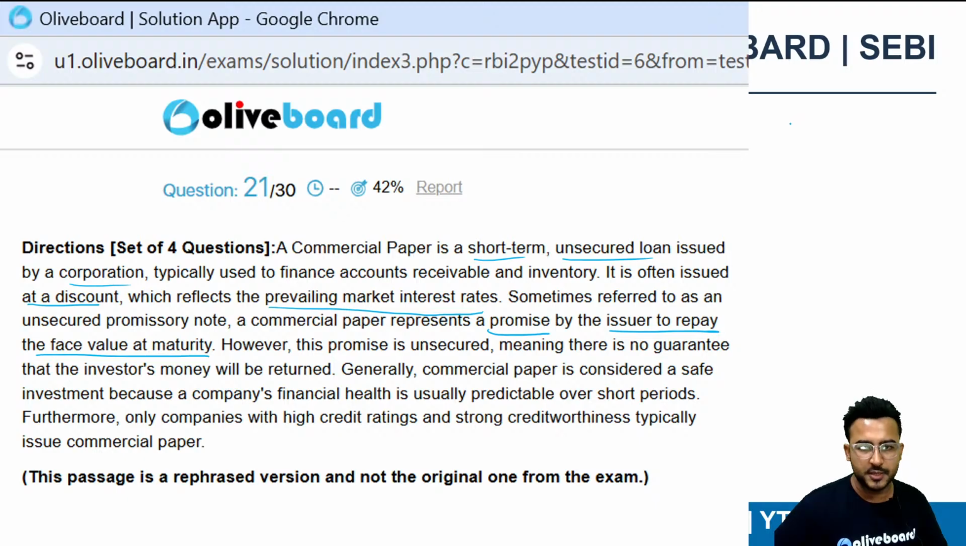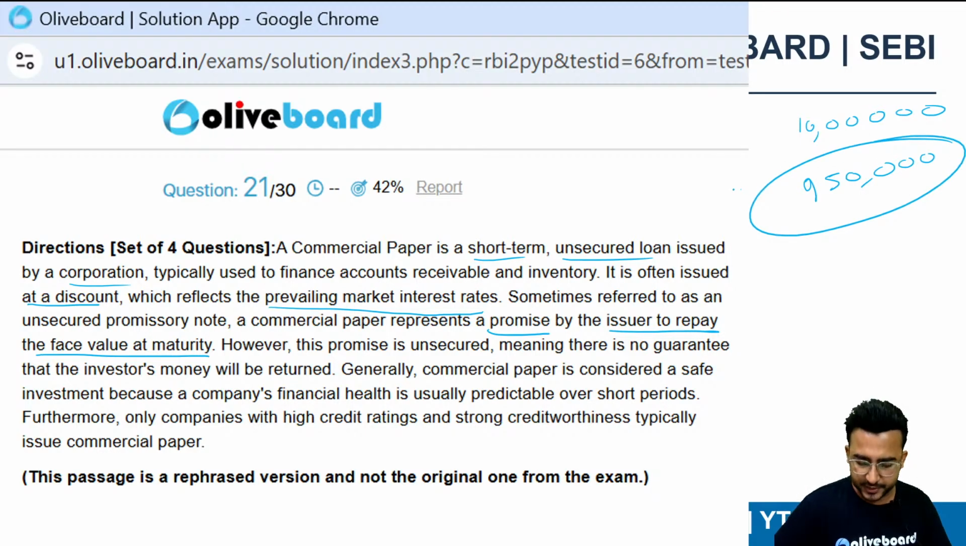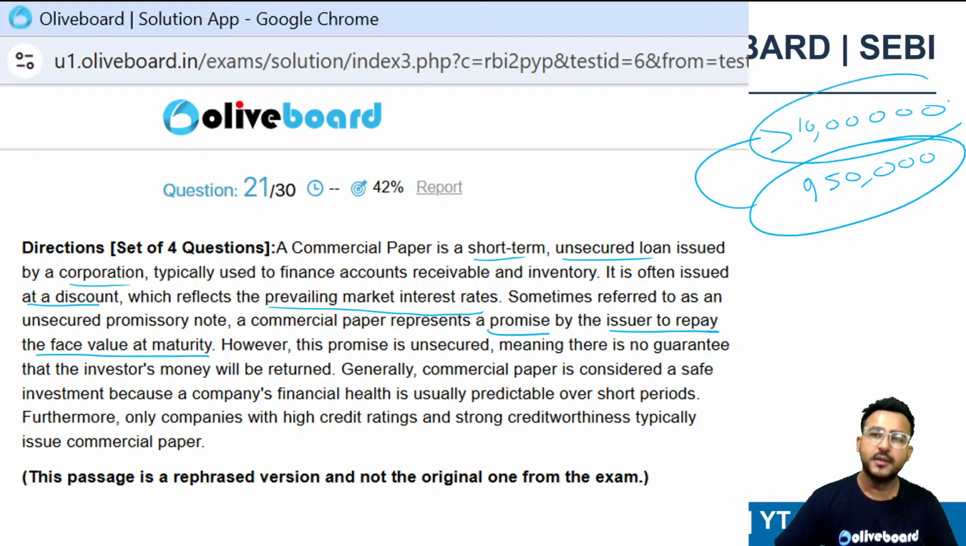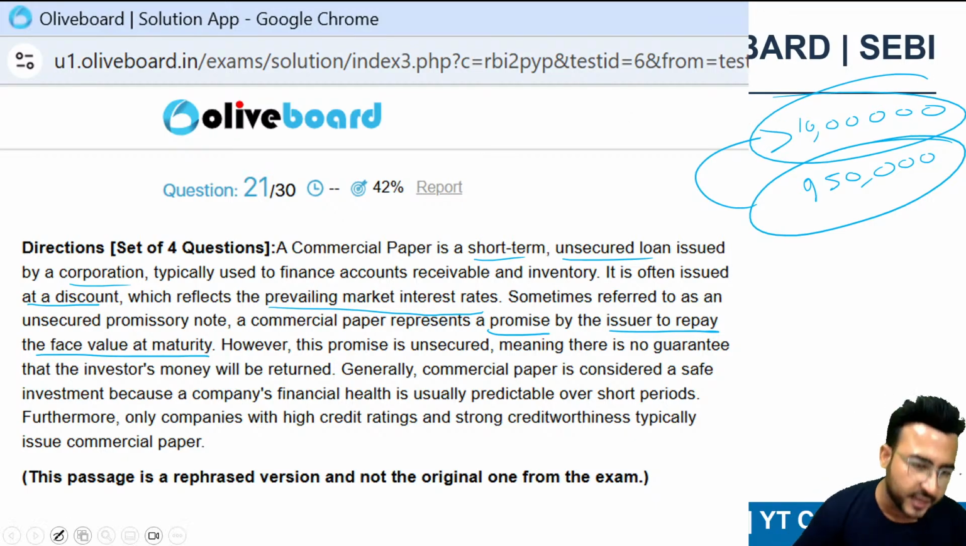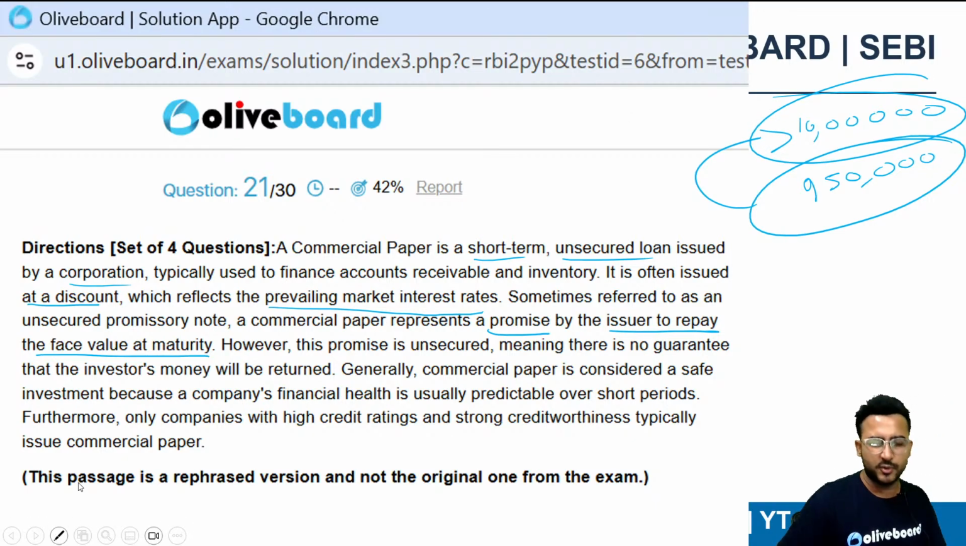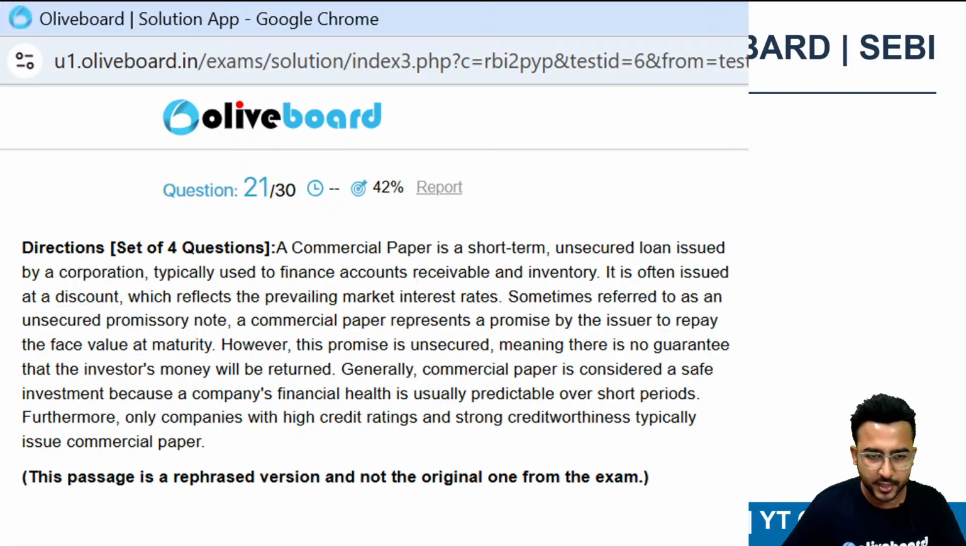So let's suppose the commercial paper is of 10 lakhs, say for example. It will be issued at a discount, say for example 9,50,000. So you need to pay 9,50,000 and you will be receiving the maturity face value amount of 10 lakh rupees. So that's time value of money only, that's interest only that you will be earning.